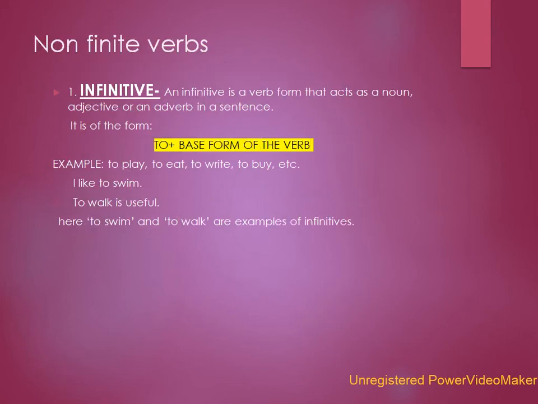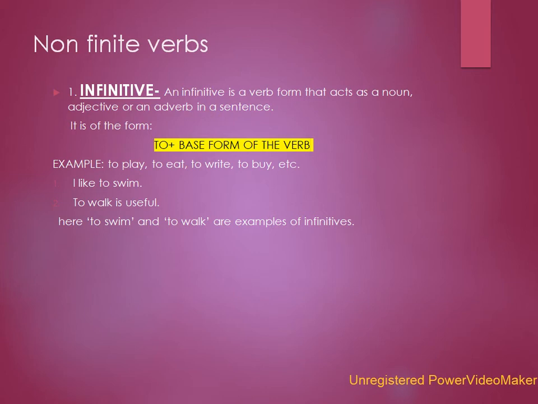Now we will learn non-finite verbs. As already shown in the previous slides, non-finite verbs are those verbs that do not change according to the subject, tense, and person of the sentence. The first verb under non-finite verbs is the infinitive. Now what is an infinitive? An infinitive is a verb form that acts as a noun, adjective, or an adverb in a sentence.